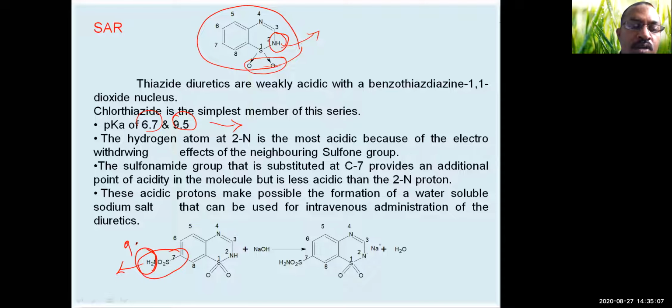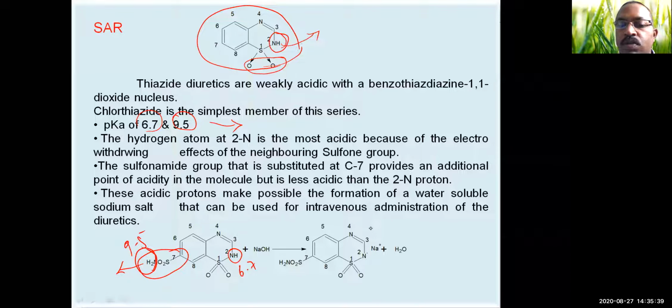This is for 9.5 and the pKa value of this is 6.7. So please remember, this is a question that can be asked in your GPAT exam. What is the pKa value of chlorothiazide, and which group is responsible for the value of 9.5 or 6.7?